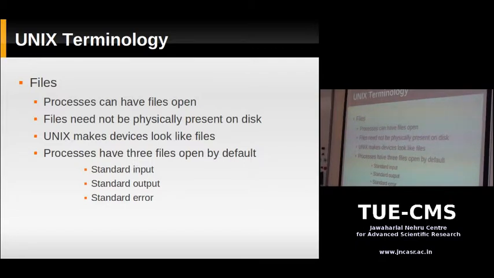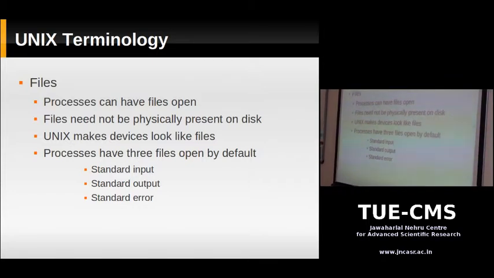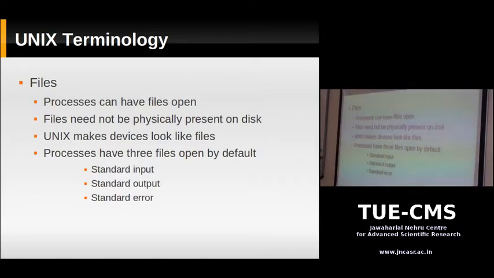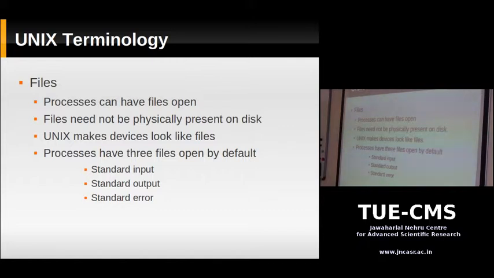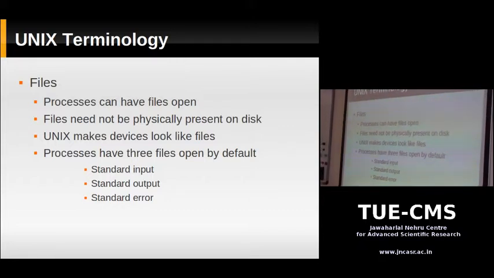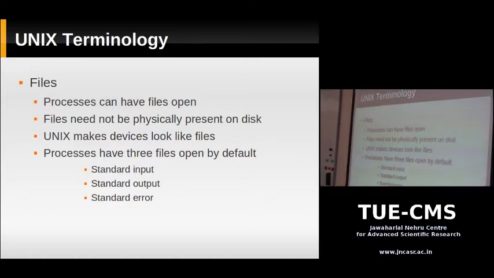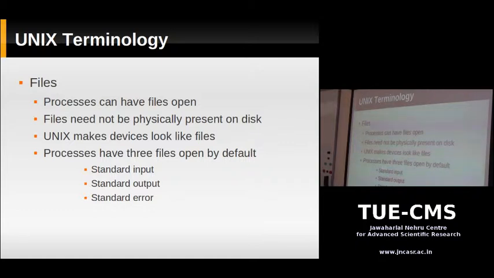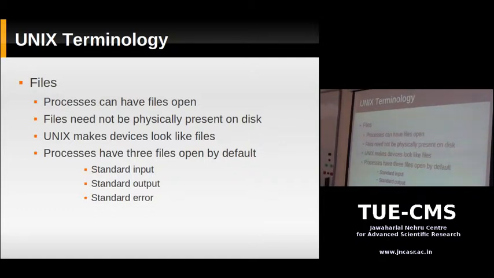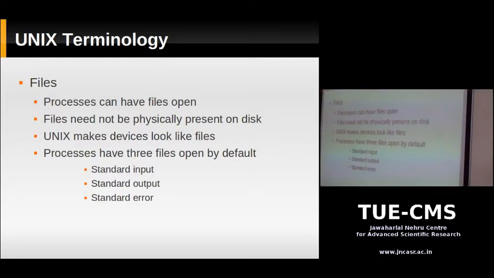Now I'll talk about files. Now, when you talk about files, you usually think of a file which sits on a hard disk, right? Something you save on a floppy or a CD. Those are files. Now, in Unix, a file is a little more general. Okay? Now, you have a process. We talked about process earlier. So a process can open a number of files, okay, for reading and writing. So a process can open a file in a hard disk for reading the data from it.